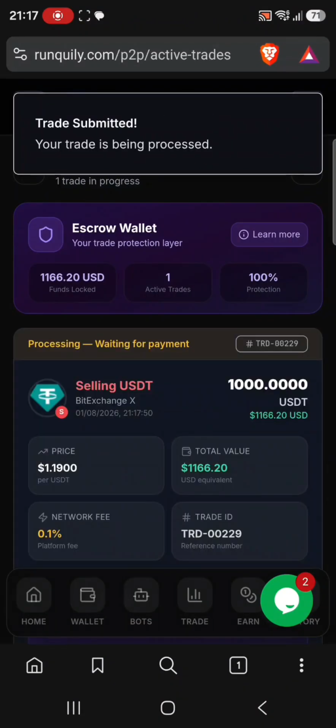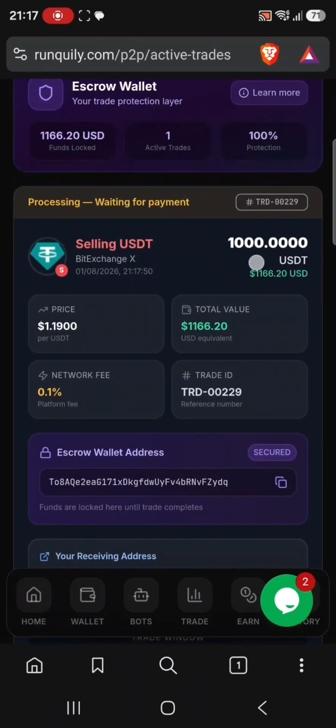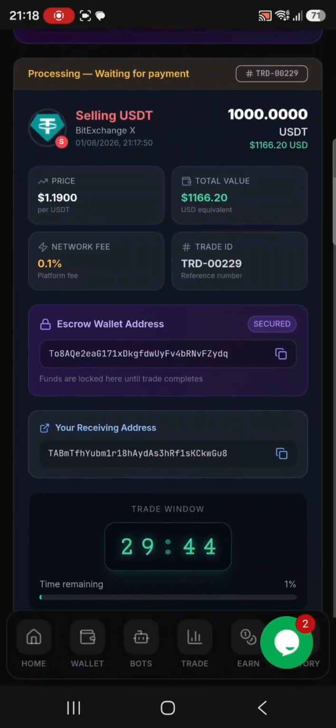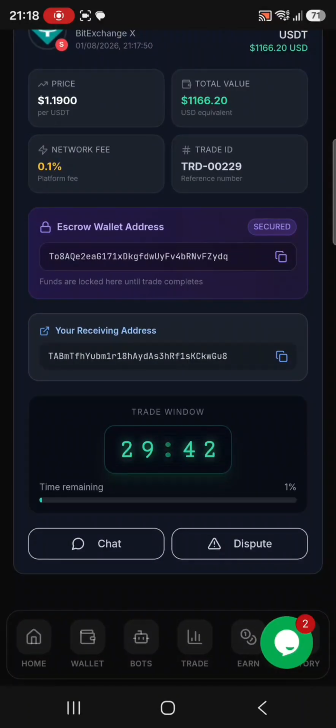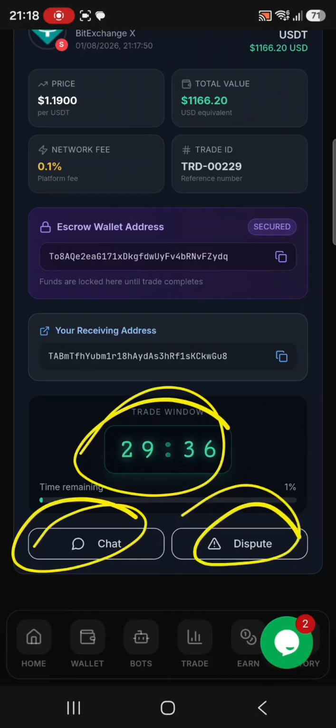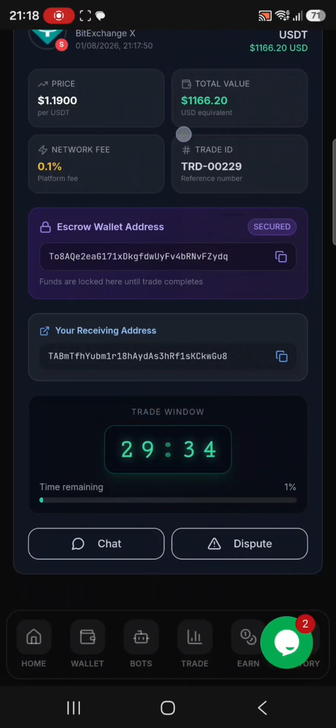You can see it here, capital of 1,000 USDT and a return of 1,116 USDT. That means I'll be making 116 in profit. It will be running for 30 minutes. You can see it here, and also you can chat the merchant, or you can dispute if he delays to pay.